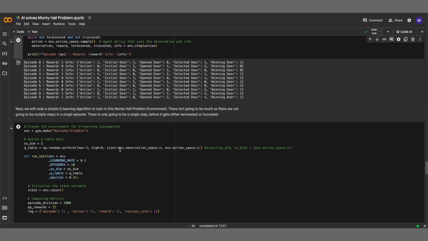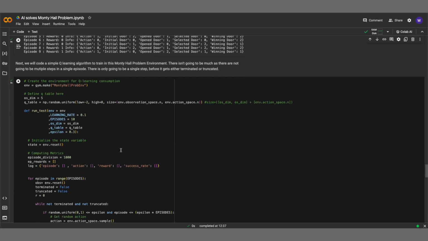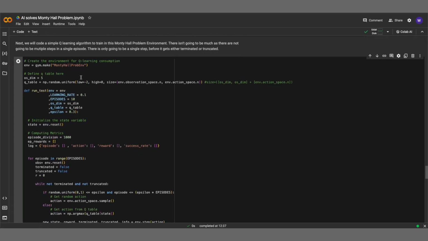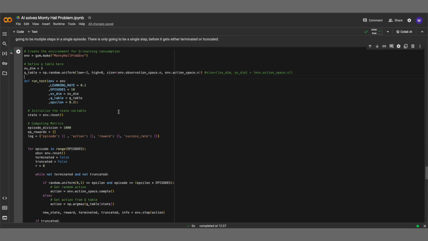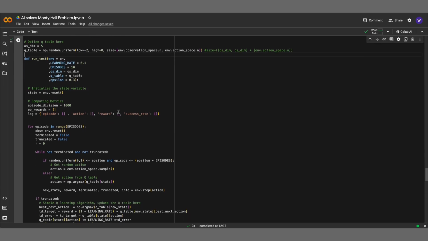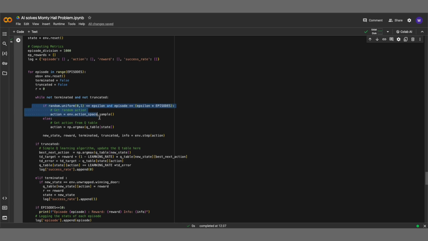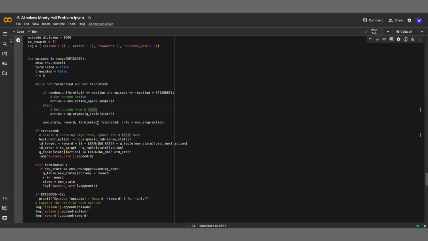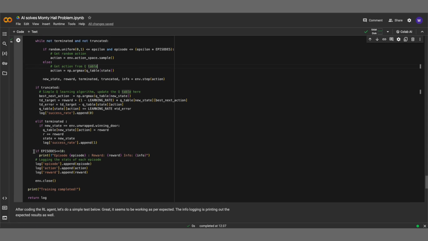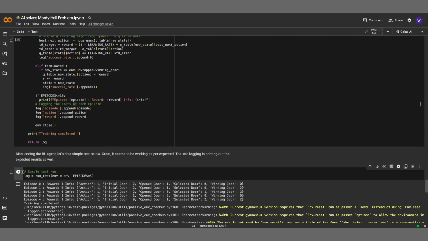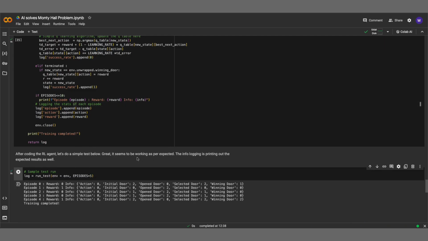Since it is not a particularly complicated scenario with only 2 actions to choose from within a single time step, let's go with a simple Q learning agent. We will define a small Q table with some parameters for learning and update it at the end of each episode. We will also allow it some leeway for exploration at the start before it switches to the greedy approach. We will record the actions and results of it and will use it to plot a chart later on. Now that we are done with it, we can do a test run to check that it is working as expected.